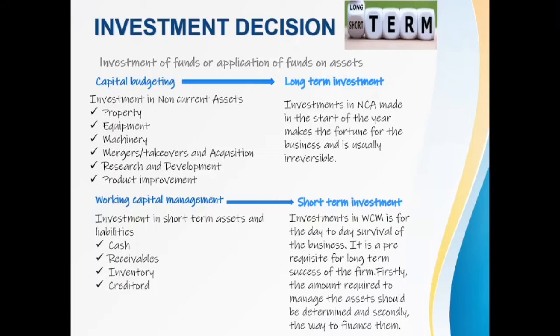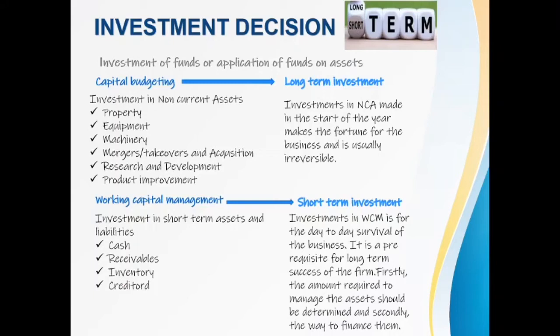The slide says investment in WCM is for the day-to-day survival of the business. It is a prerequisite for long-term success. Firstly, you need to decide how much money you require to manage your working capital, that is your short-term assets and liabilities. How much cash in hand you should have, how much receivables you need to receive, how many creditors you need to pay out.